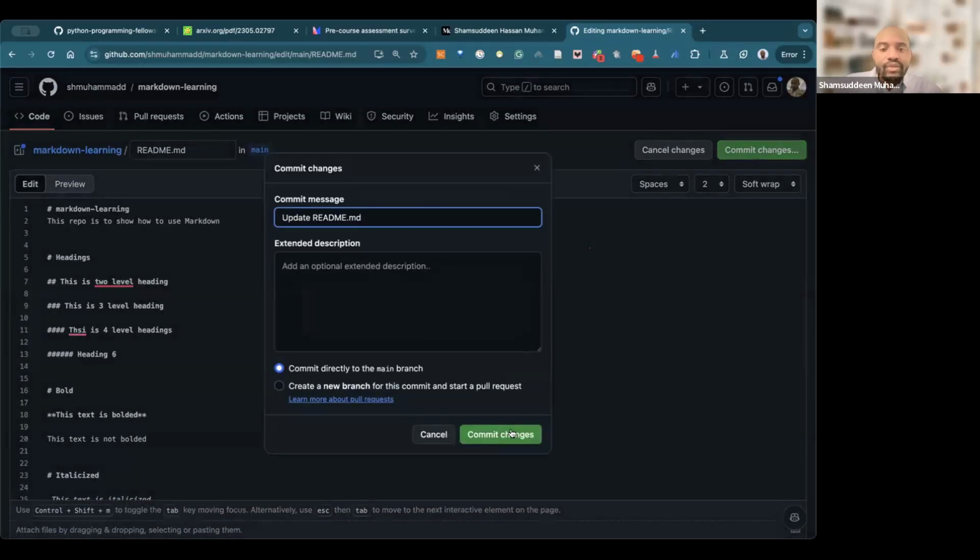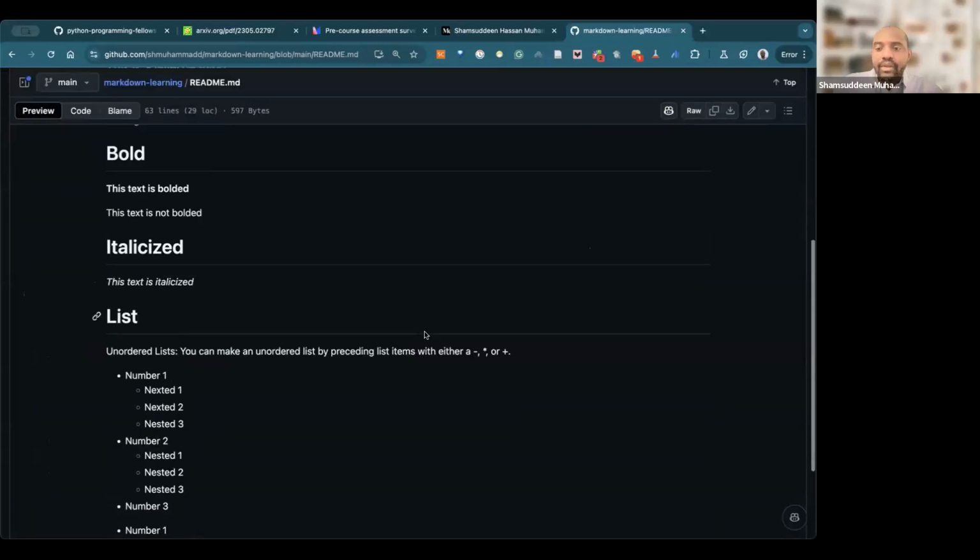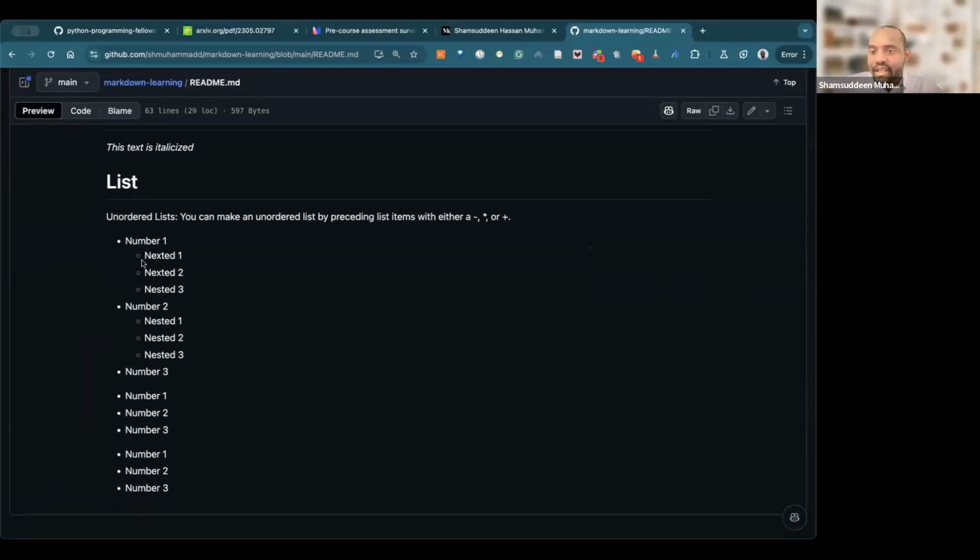If you commit this one, then you come here, you can see you have a nested list. You can see the nested items have a different sign from this one, right? So this is how we create what is called an unordered list.